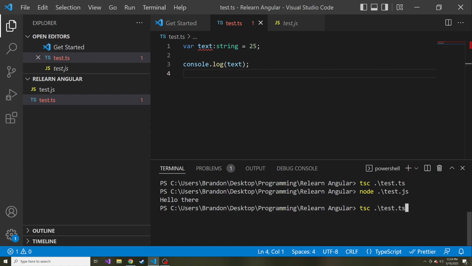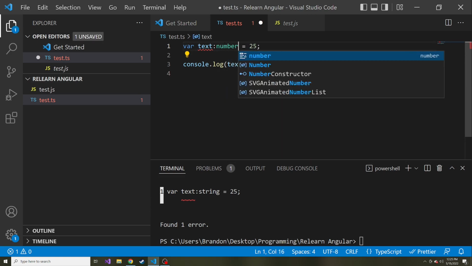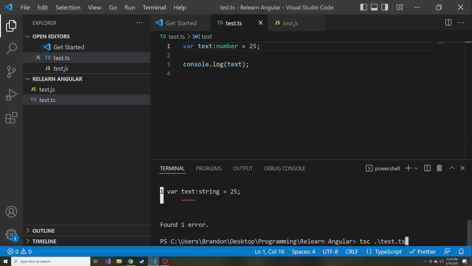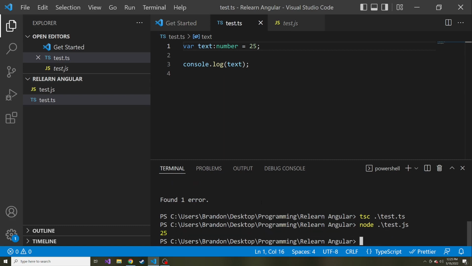So I'm going to run this TypeScript compiler again with the TypeScript file. And now we will also get an error when compiling it. So this goes to show that these kind of errors can be snuffed out before it turns into JavaScript, or if you're just using JavaScript purely, you wouldn't be aware of something like this. So to fix it, obviously, we can turn this into a number, and now let's compile it again. And it compiled. Now we'll run the new JavaScript file, and we get 25.